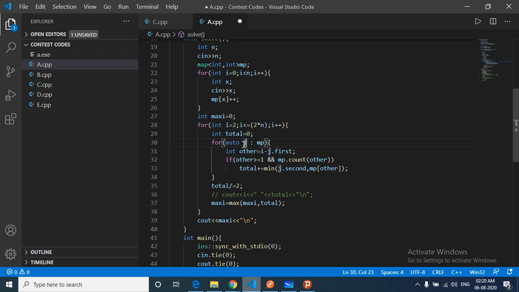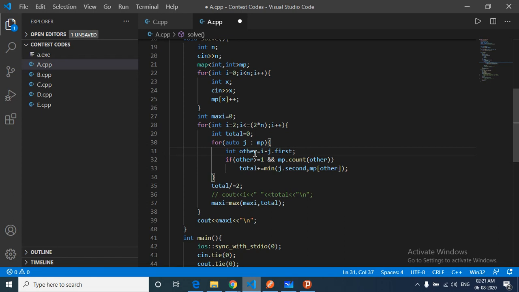So because the first value is the value itself, j dot first is the value. Then the other value is i, which is the total weight of the boat, minus j dot first. We will check that the other value should be greater than or equal to 1 and the other value should be present in the map.